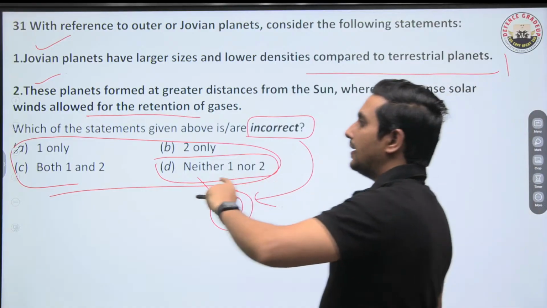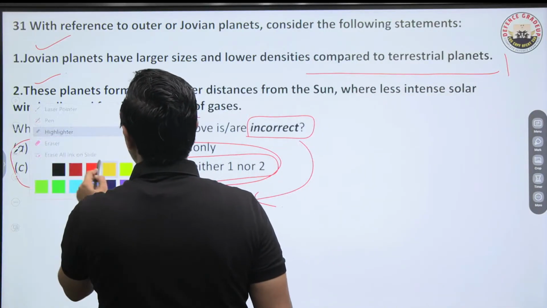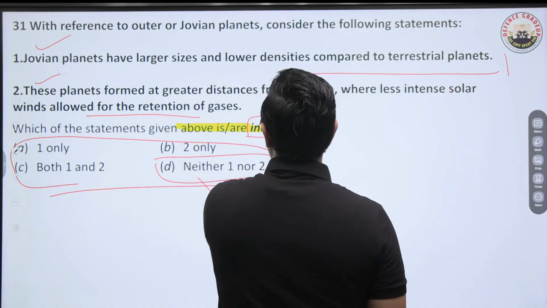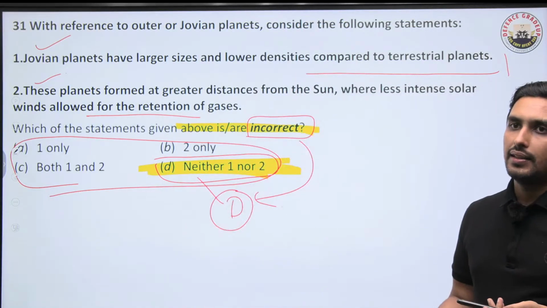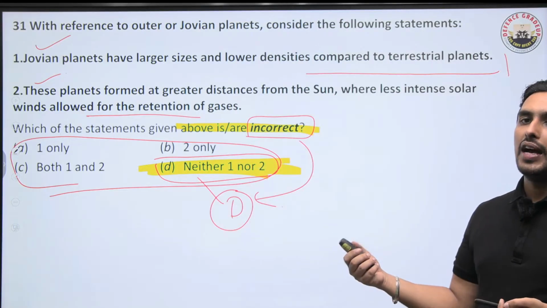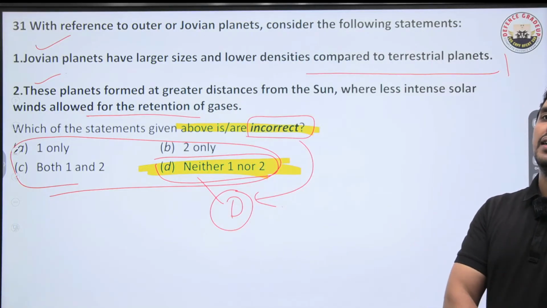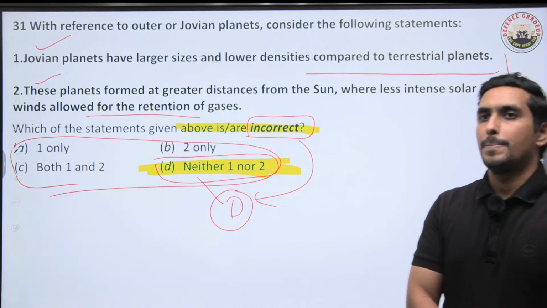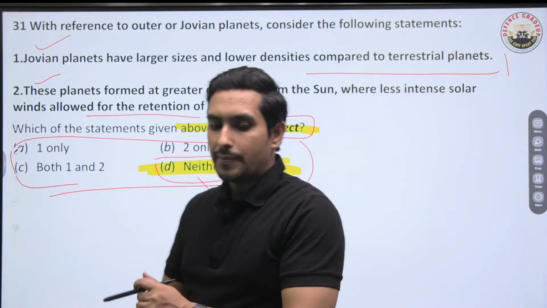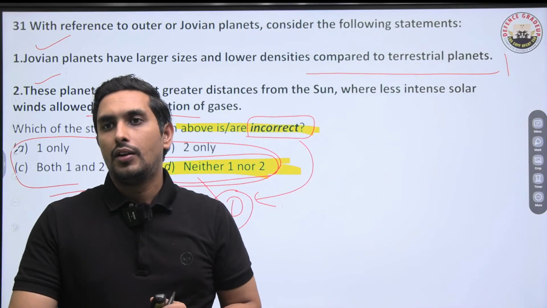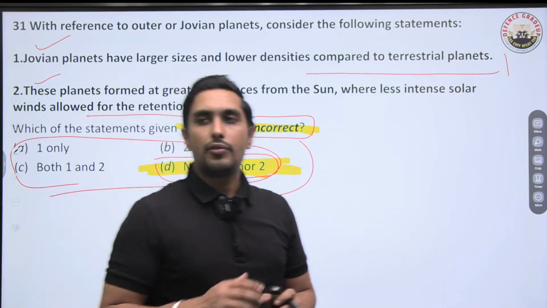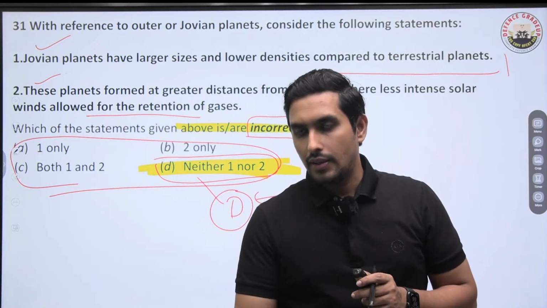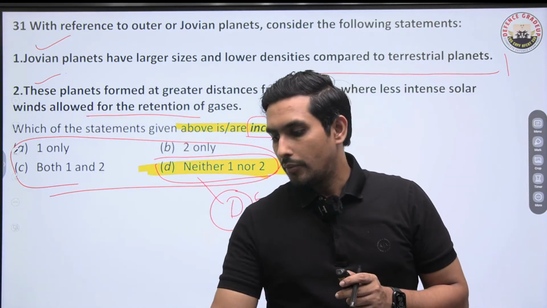Because it is asking for the incorrect statement, and both are correct, that's why we have to pick D. Very important this is. Trust me, these are the kind of questions which are a bit difficult, but we have to understand accordingly. Got it? Okay, moving ahead.